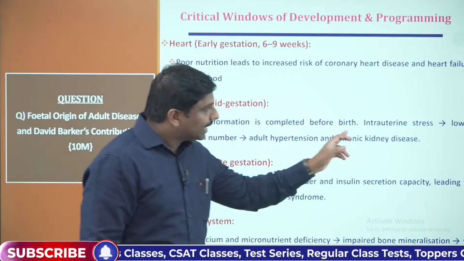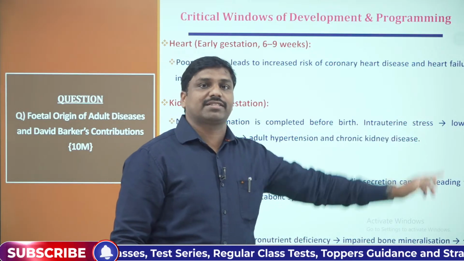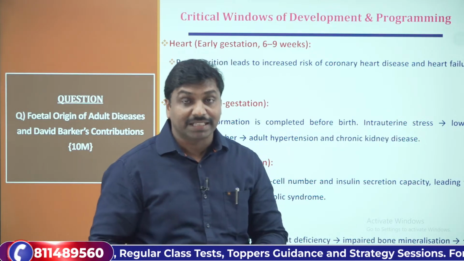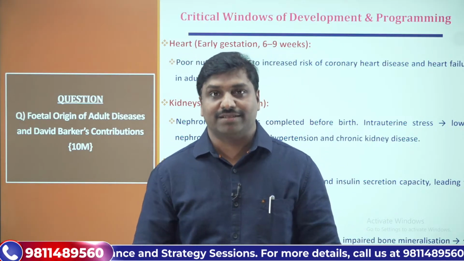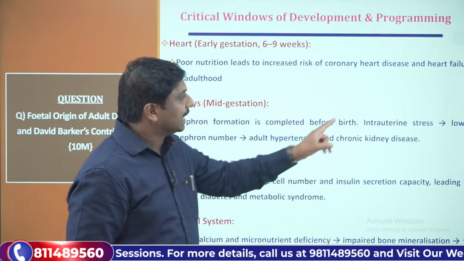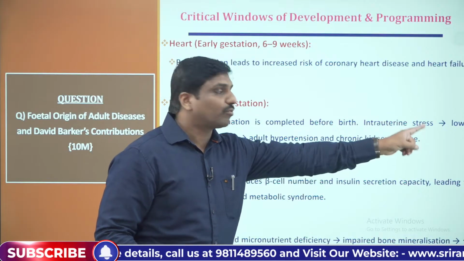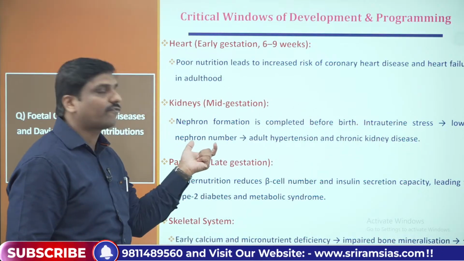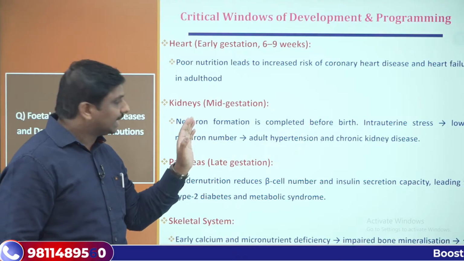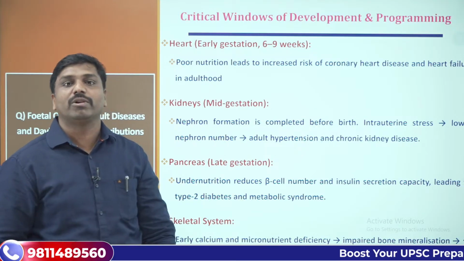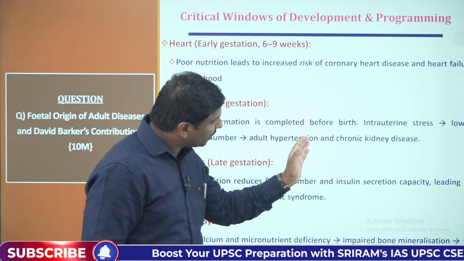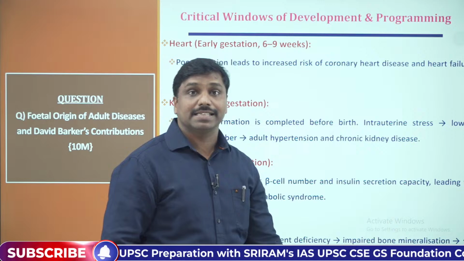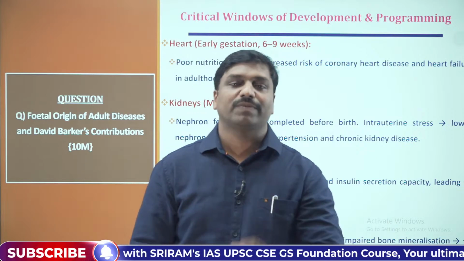But if there is any intrauterine stress, if the mother has any psychological stress, then what happens? This psychological or intrauterine stress lowers the nephron number. When the nephron number is lowered, obviously adult hypertension and chronic kidney disease may surface in the future. That's very, very important.